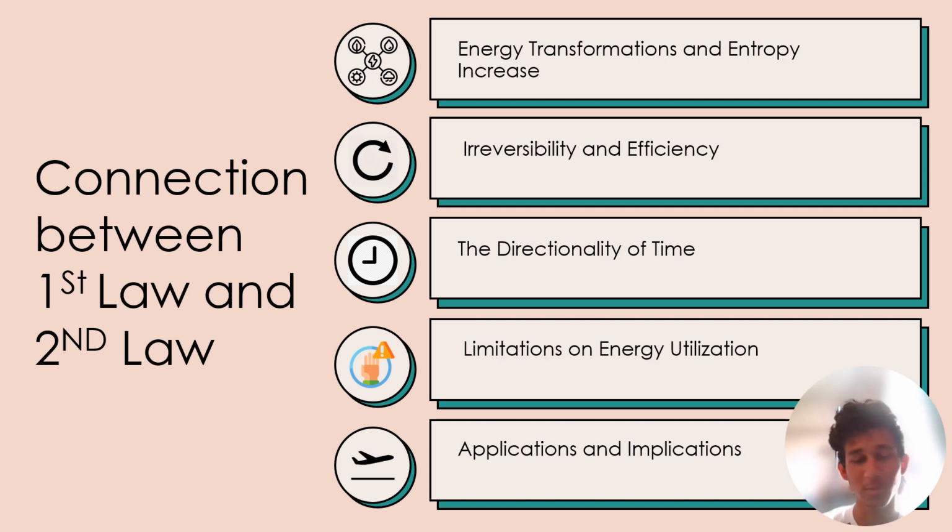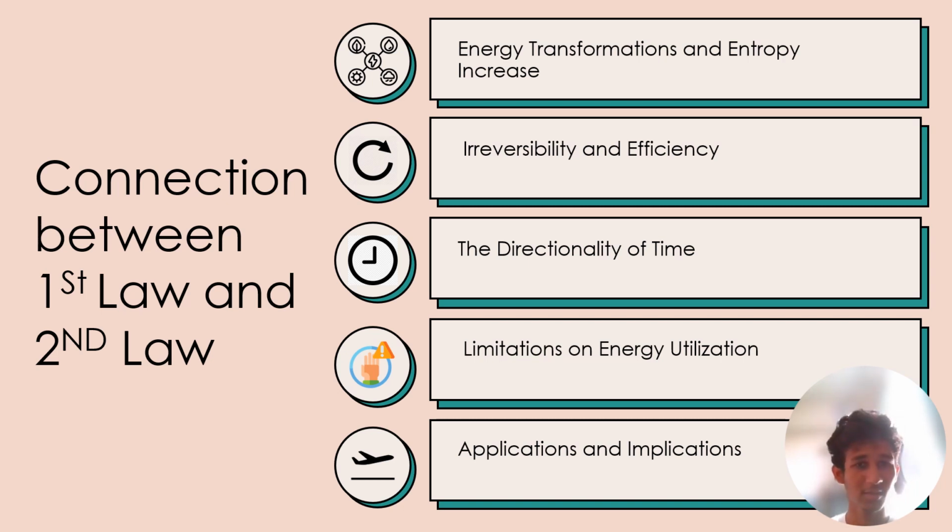So for the fourth part, which is the connections between the first and second law. The first one is energy transformations and entropy increase. The first law states that energy is conserved in isolated systems. This means the total energy before and after a transformation remains constant. However, the second law tells us that during these transformations, the entropy is always increasing. This implies that while energy can change form, some portion of it becomes less usable or dispersed, contributing to the overall increase in disorder.